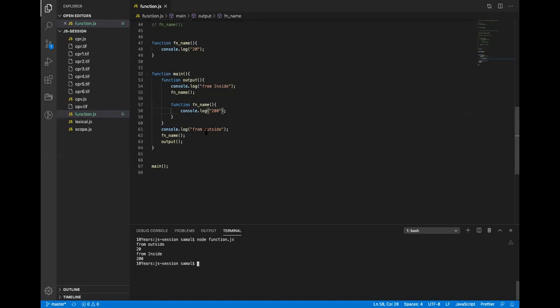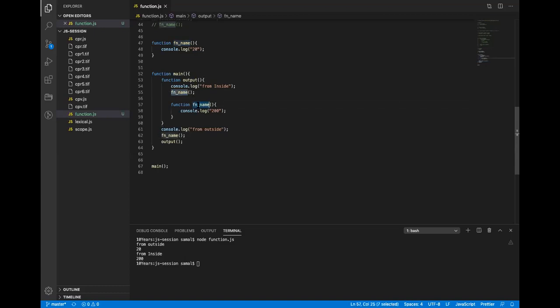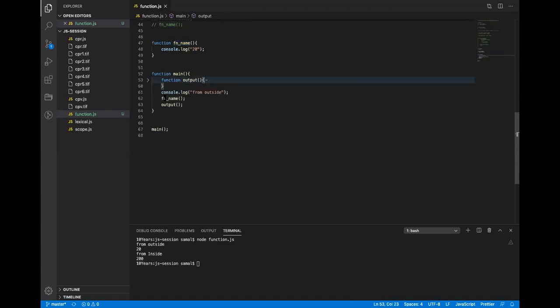I call the main, it will print this, then it will go to this function name. It will look for it in the current functional scope. It is not there, because a function cannot go to a child's functional scope. It can go to the parent's functional scope. Inside the child there is a fn name defined, but it cannot access that. So it will go up to its parent. Main's parent is this, and here the function is defined. That is why it prints from outside and 20.